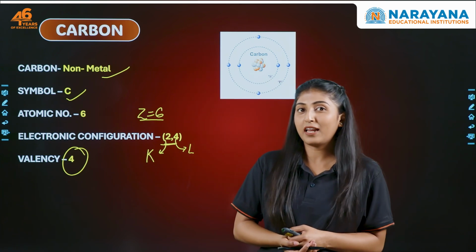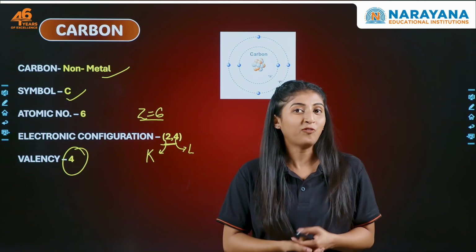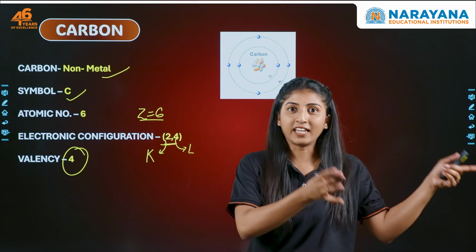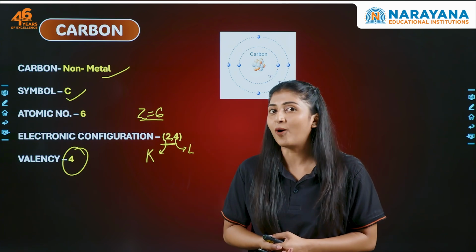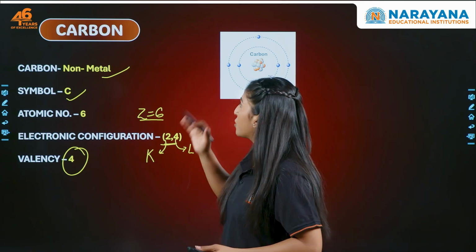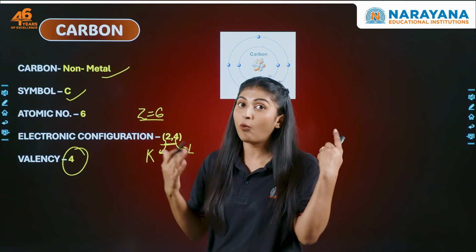Now if carbon has a valency of 4, we need to understand what carbon will do. Will it form a cation or an anion to form a bond? We'll discuss in class. तो पहले understand करते हैं कि what are the topics that we are going to discuss today.